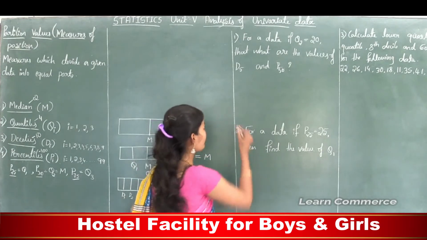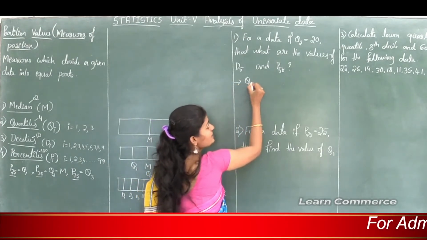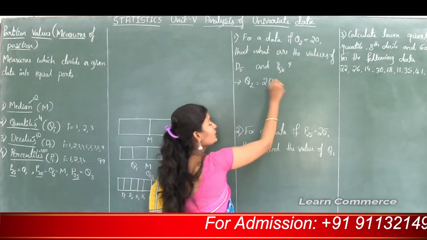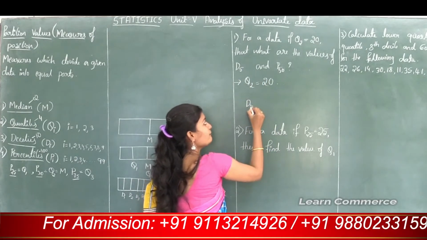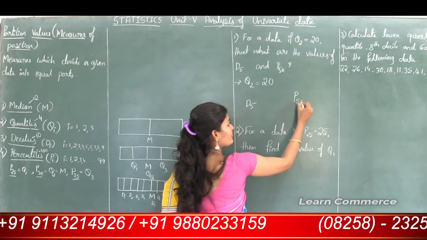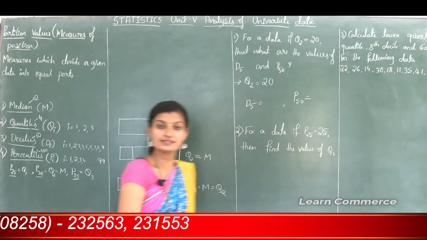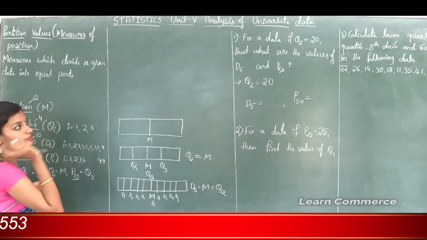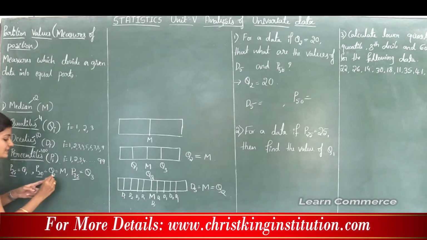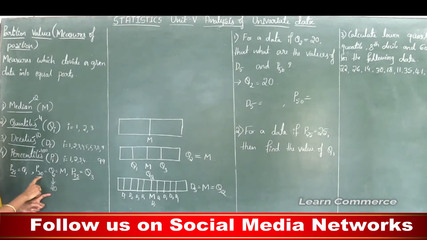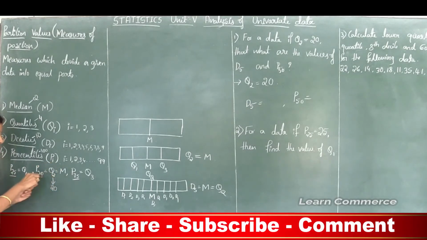Here the given value is Q2 equal to 20, and we need to find the values of D5 and P50. Q2 is same as P50.